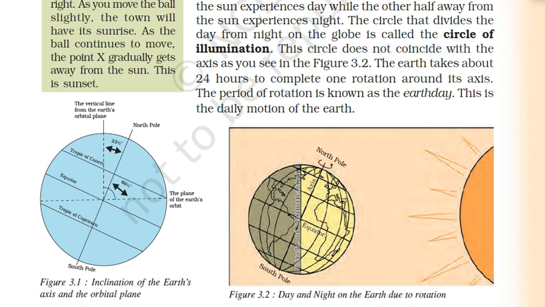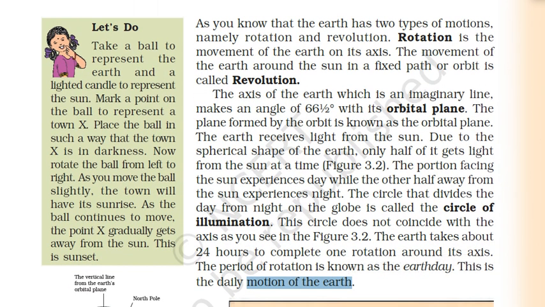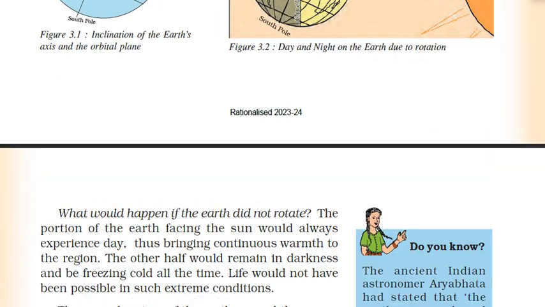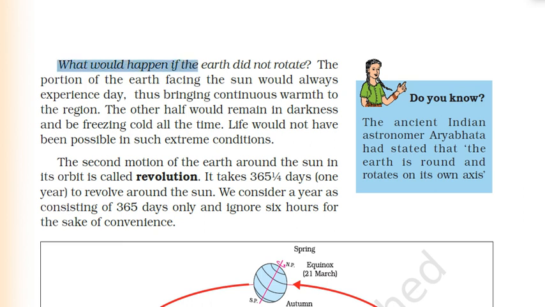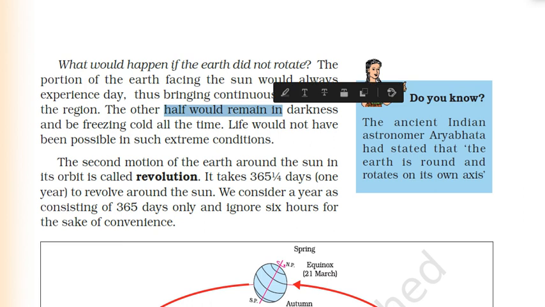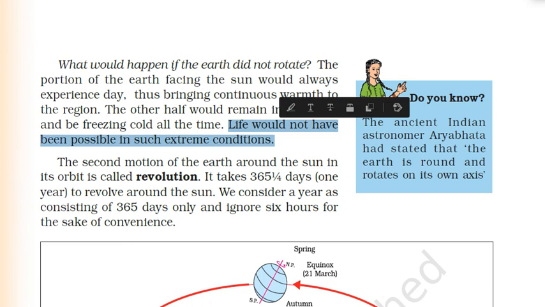The Earth takes about 24 hours to complete one rotation around its axis. The period of rotation is known as the Earth day. This is the daily motion of the Earth. What would happen if the Earth did not rotate? The portion of the Earth facing the Sun would always experience day, thus bringing continuous warmth to the region. The other half would remain in darkness and be freezing cold all the time. Life would not have been possible in such extreme conditions.